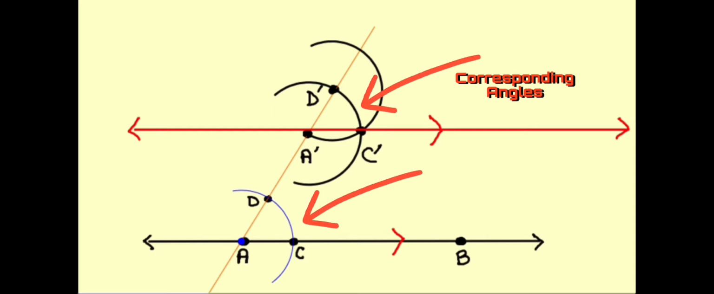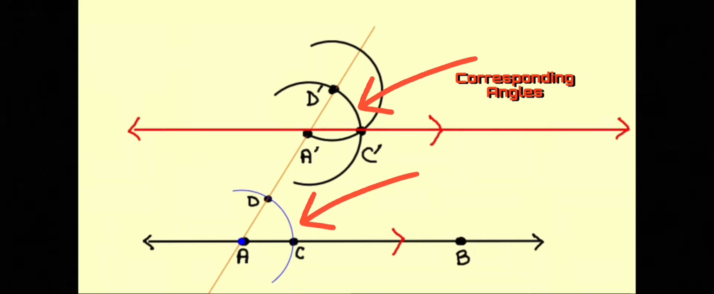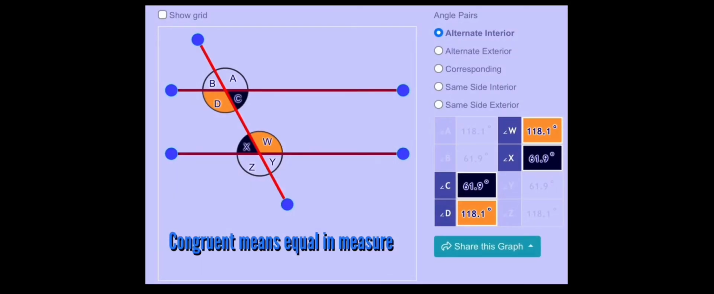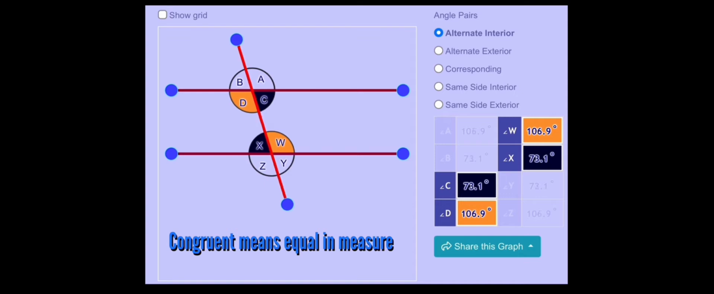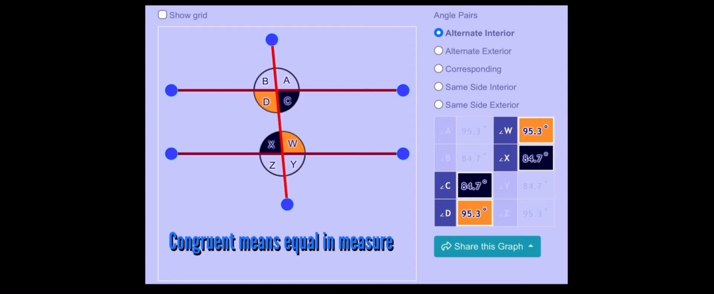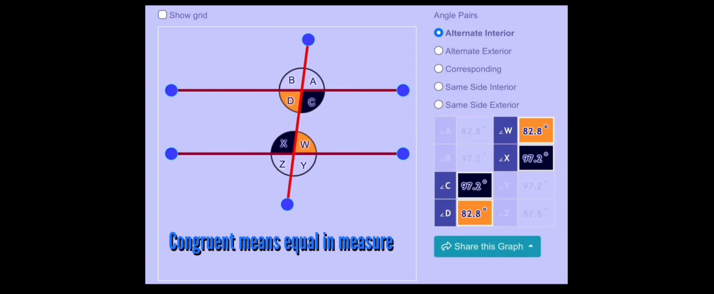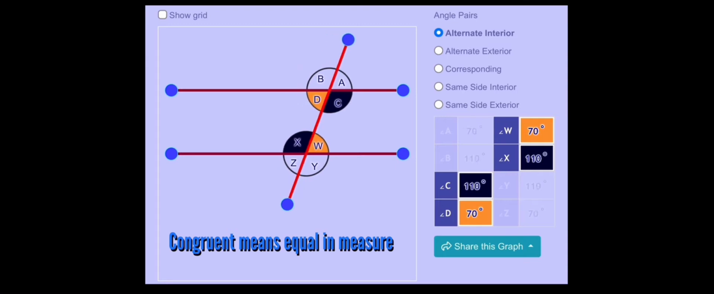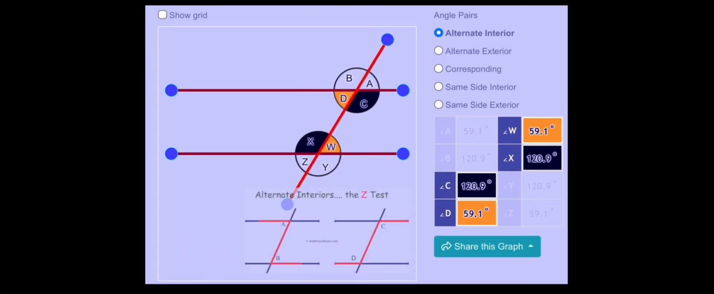Corresponding angles are important in our next proof. And with that, we can identify some other important angle pairs when parallel lines are cut by a transversal. Focusing on the angles highlighted in orange or black, here we have a pair of alternate interior angles, and they are always going to remain congruent.